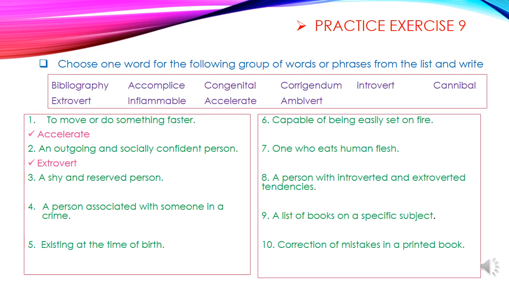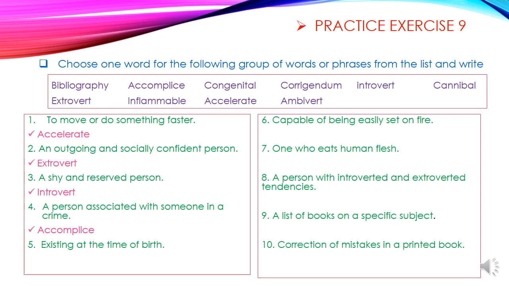A shy and reserved person. A shy person, a reserved person who does not talk too much and does not involve in many activities. Such a person is called an introvert. Okay. Number 4. A person associated with someone in a crime. A person who has a role in crime. That is accomplice.